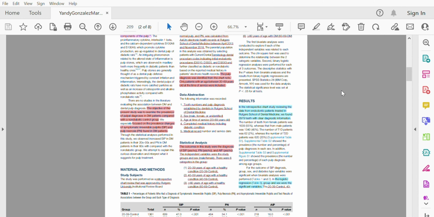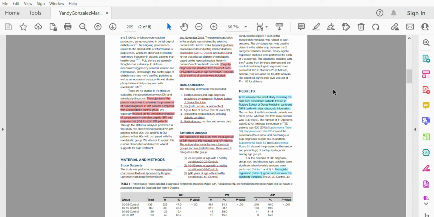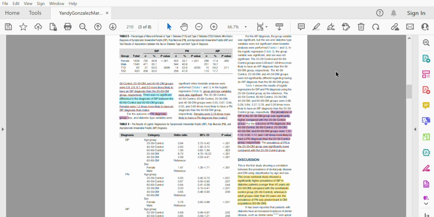In the results, they found 2,979 teeth with clear diagnostic information. They found in this study that the prevalence of symptomatic irreversible pulpitis in diabetic patients younger than 40 years old was significantly higher than in the non-diabetic control group, whereas in the adult group older than 60 years old, the prevalence of pulp necrosis was predominant in the diabetic population.